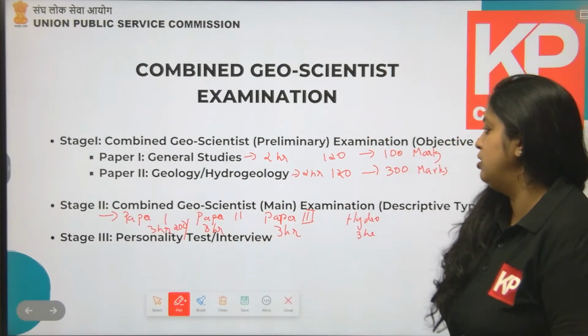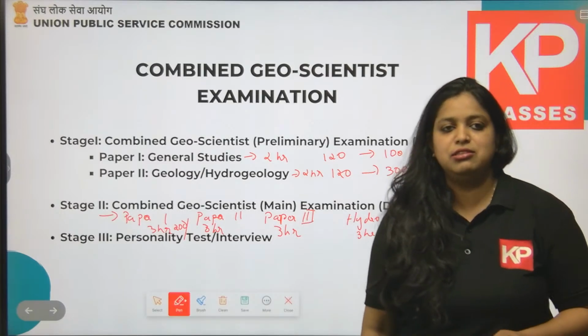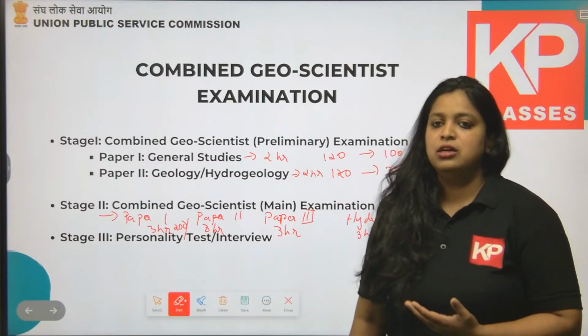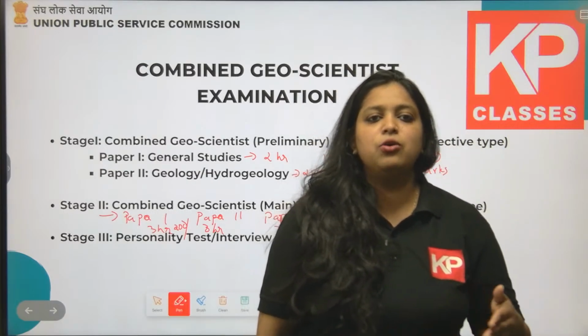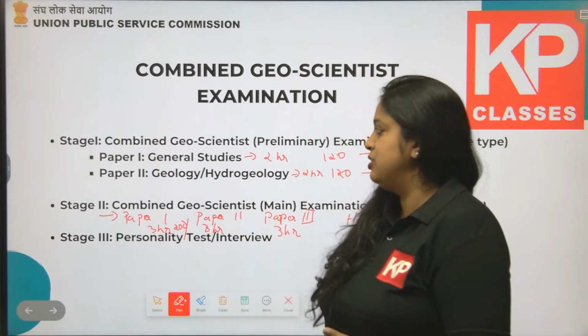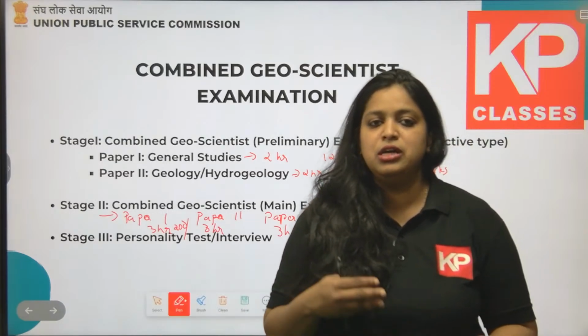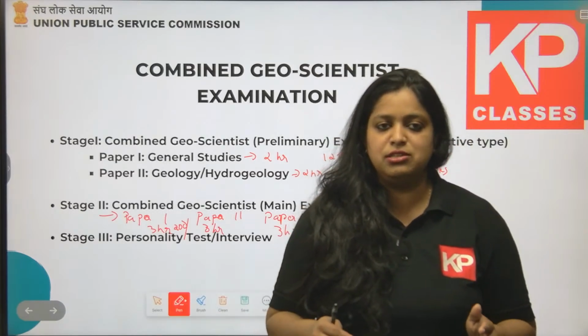It's a 2 day descriptive examination pattern. Before, there was an English examination also, but now the entire pattern has changed. So now there is no English paper, simply the geology descriptive section.